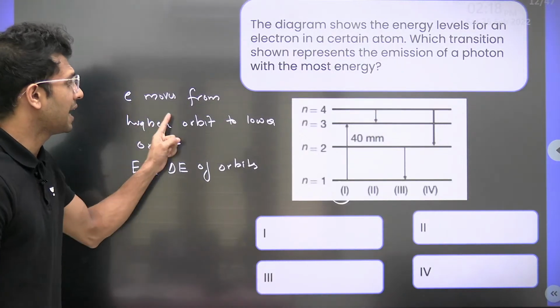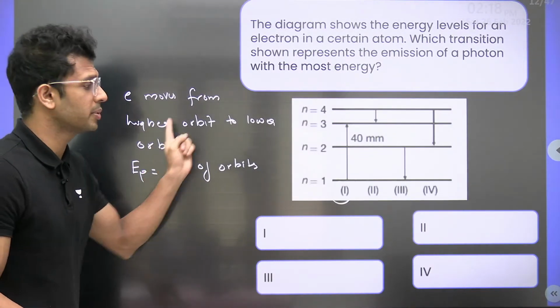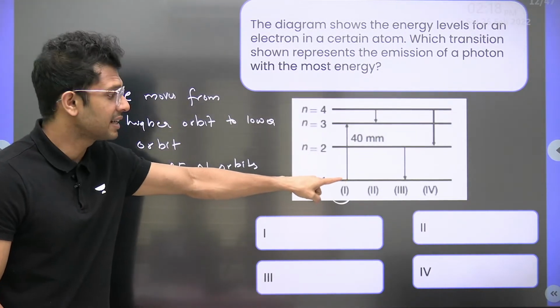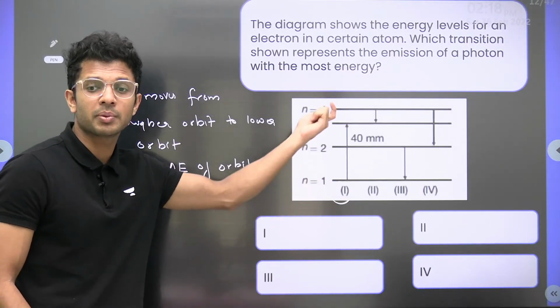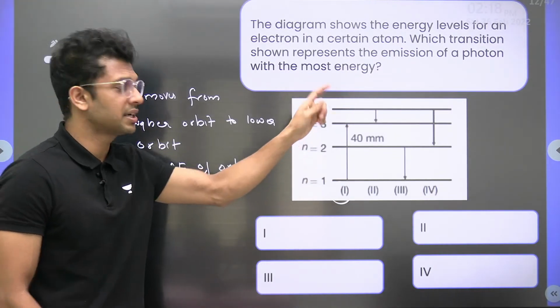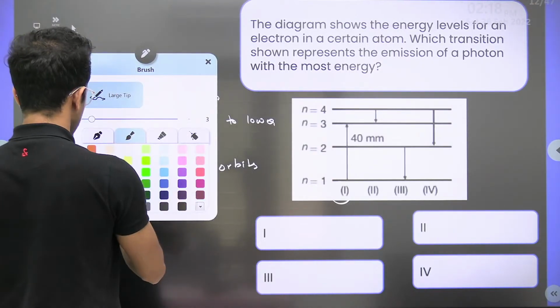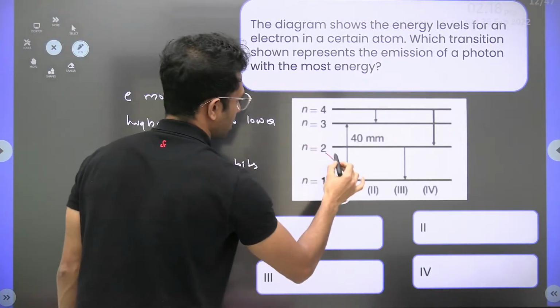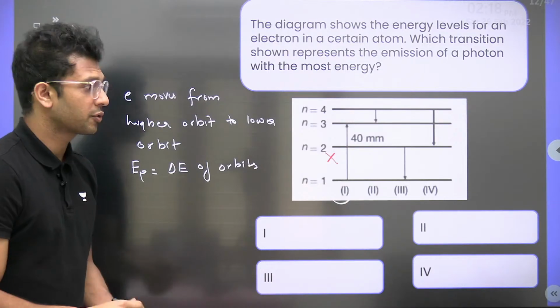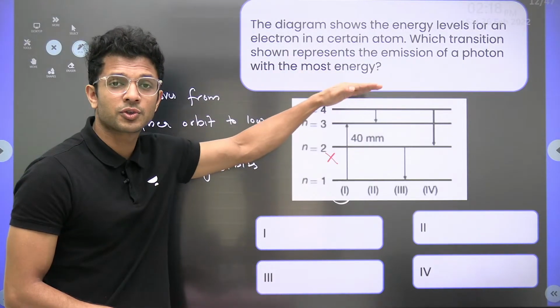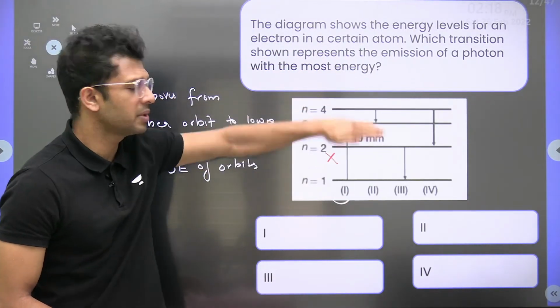Electron should move from a higher orbit to a lower orbit for a photon to be emitted. But here, the transition is from a lower orbit to a higher orbit. Will a photon be emitted? No, this will not happen. In the first case, energy emission will not happen. A photon is not emitted, because for photon emission the electron should move from a higher orbit to a lower one. This should be the direction.